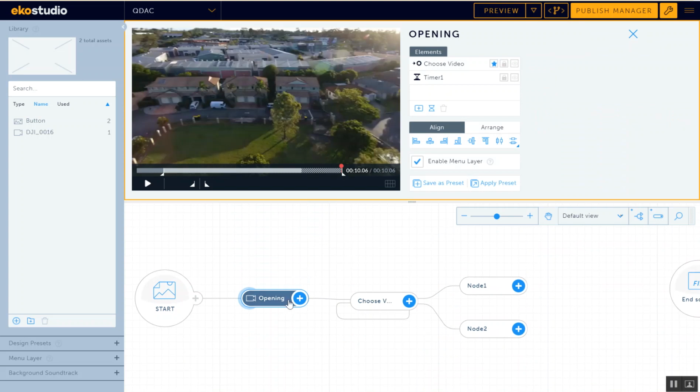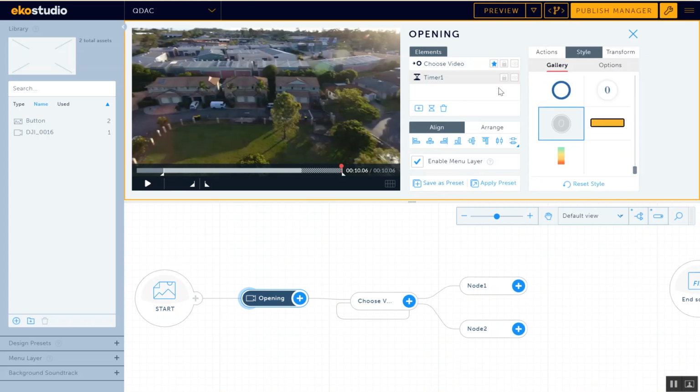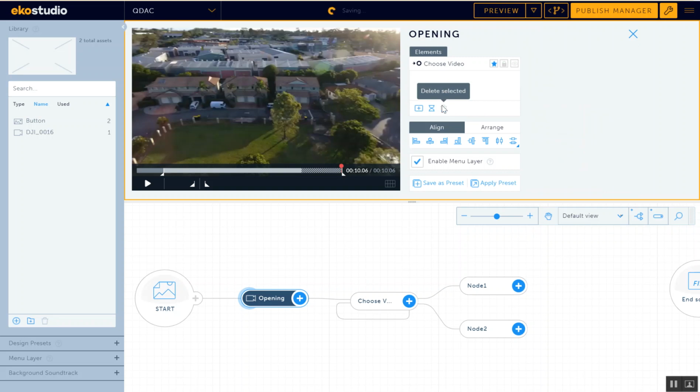So this guy opening is going to choose video. You can see here it is. There's an auto selection on. So when it comes to opening, it will automatically go to choose video. There's a timer here. I don't need the timer. I've turned it off, but I can just delete it. Yes, there's a timer here that appears. You can show the timer. You can hide the timer. These are to align elements like buttons, and we'll look at that in a second.